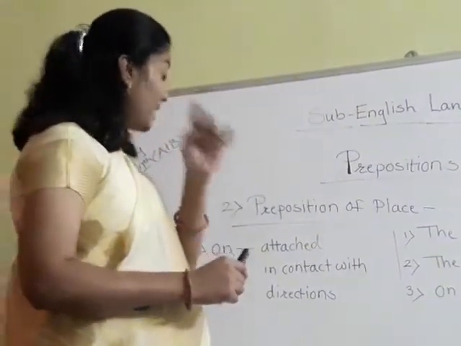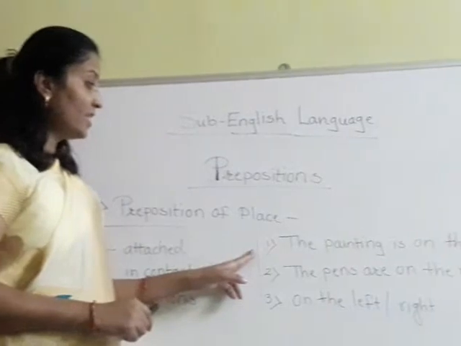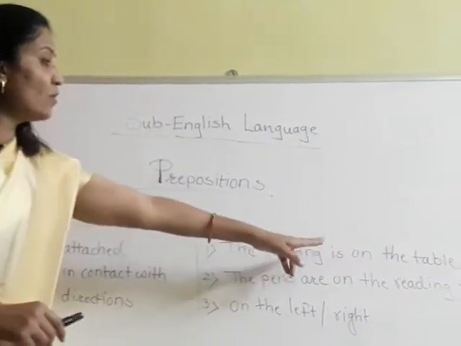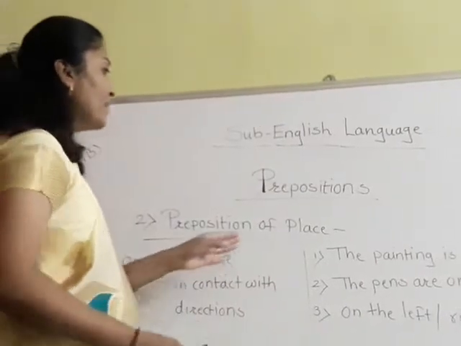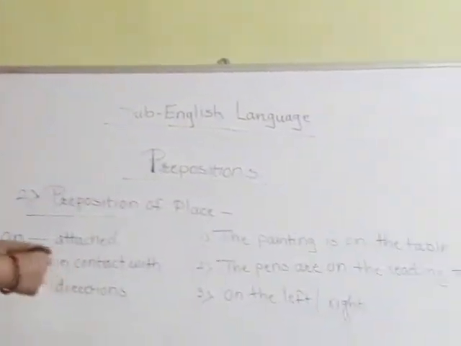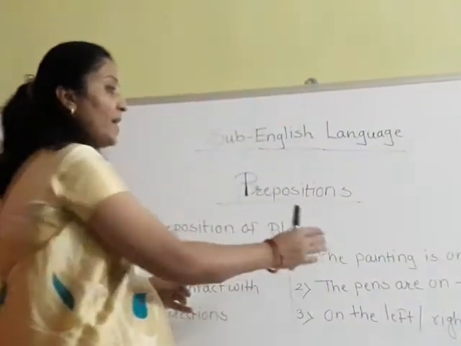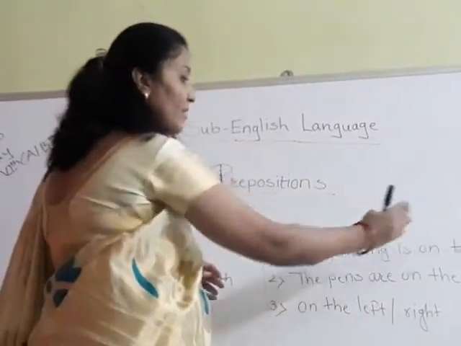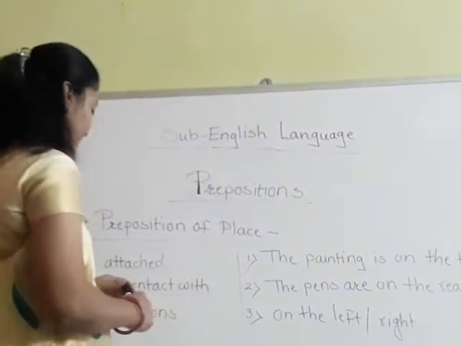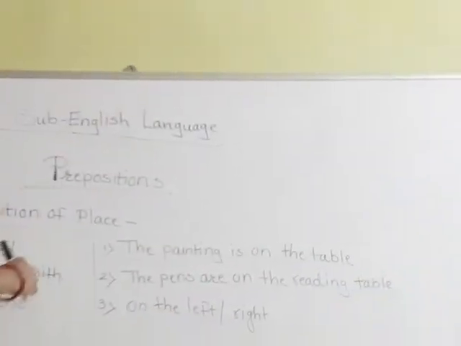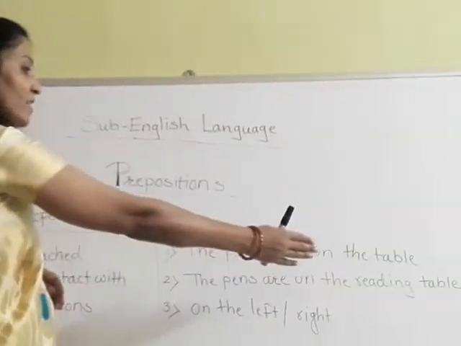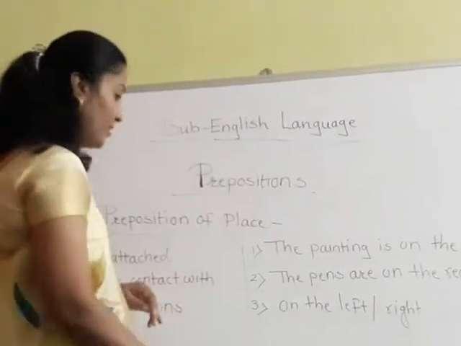Now see the examples. The first one is: the painting is on the table. Here the painting is kept on the table and it is in contact with the table. The pens are on the reading table. Here the pens are in contact with the reading table.